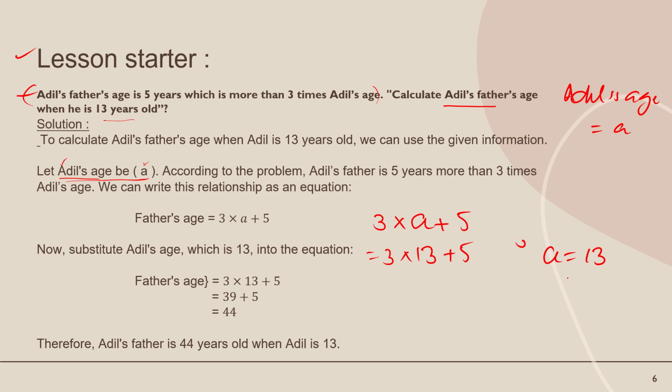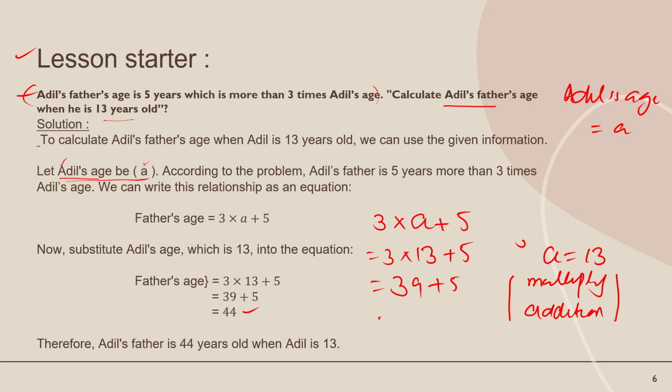So we use the correct order of operations. When we solve an expression with the correct order, we first multiply, then add. So 3 times 13 is 39, and then plus 5.